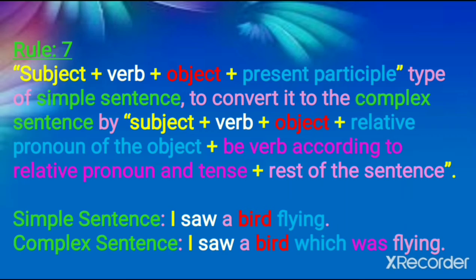So instead of were, are or is, here "was" is used, because one rule is that the verb is in past form. Saw is in past form, and "was" is singular, because the object is a single bird. So, was flying. I saw a bird which was flying.